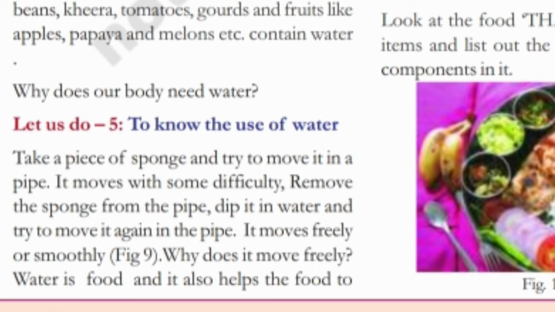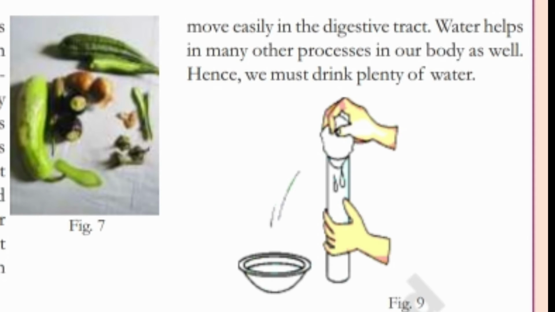Let us do 5. To know the use of water. Take a piece of sponge and try to move it in a pipe. It moves with some difficulty. Remove the sponge from the pipe. Dip it in water and try to move it again in the pipe. It moves freely or smoothly. Why does it move freely? Water wets the food and it also helps the food to move easily in the digestive tract. Water helps in many other processes in our body as well. Hence, we must drink plenty of water.